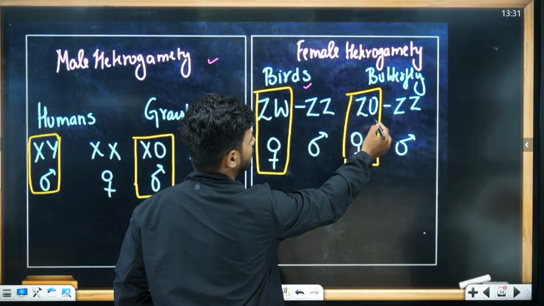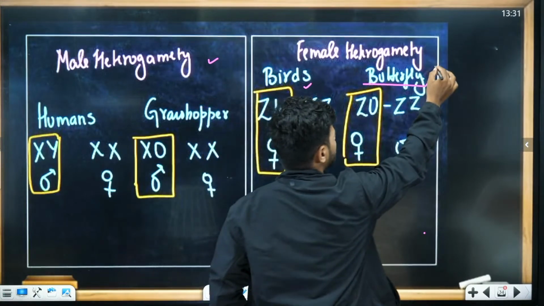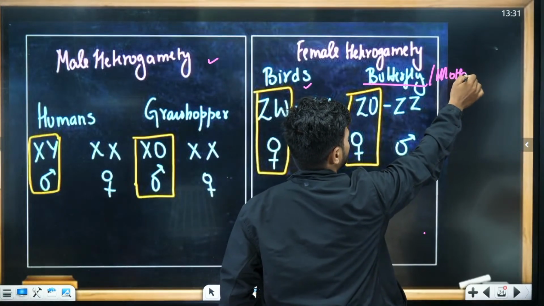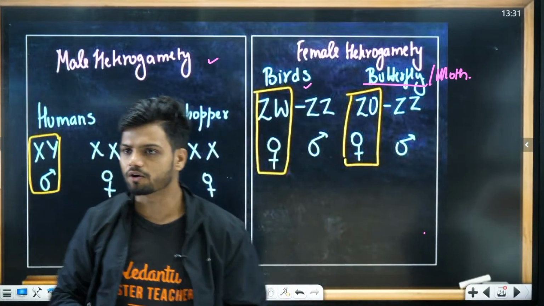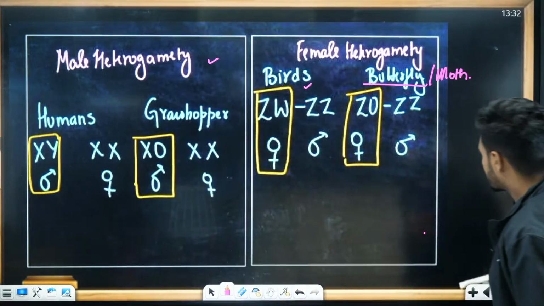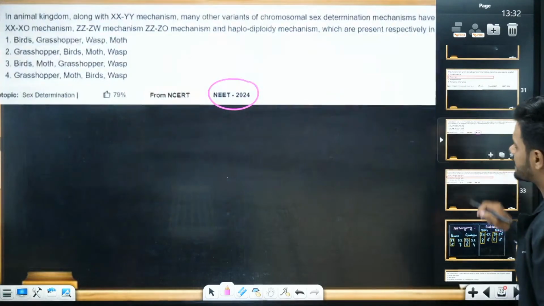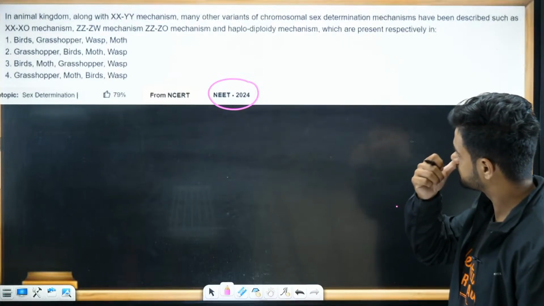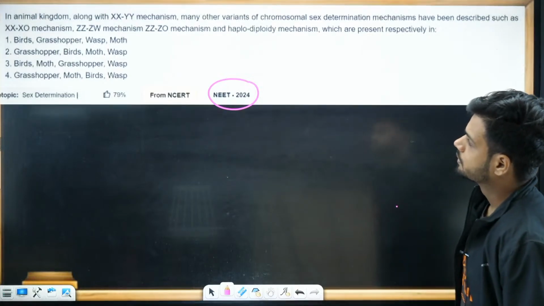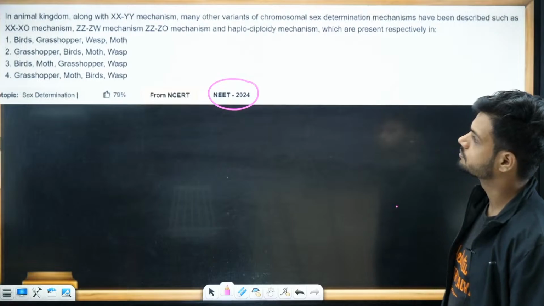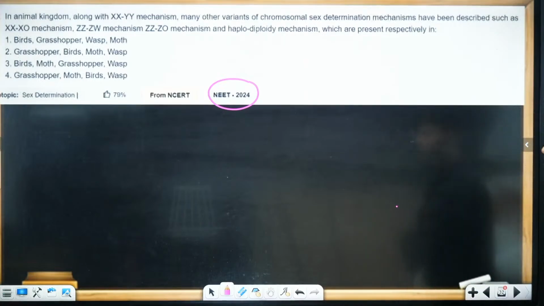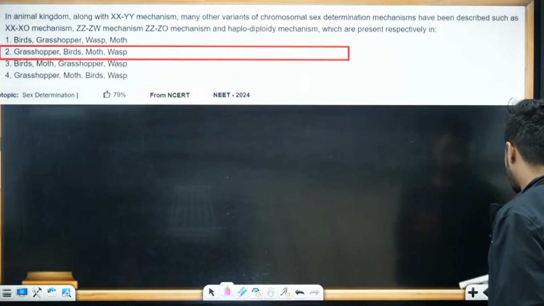Butterfly are ZO and ZZ. Butterfly or moth. Okay, now tell me the answer. If bird is going to be ZW, grasshopper is XO. Tell me the answer now. Grasshopper, bird, moth and wasp, right? What is the answer now? Option number B. Exactly. Understood?